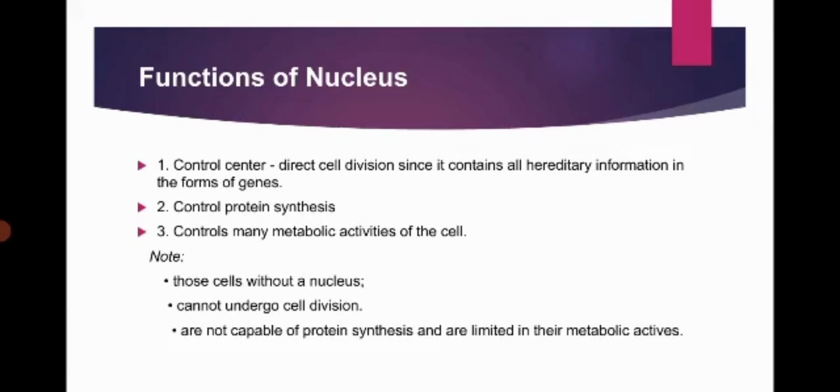Functions of the nucleus. Number 1, control center. Directs cell division since it contains all hereditary information in the form of genes. Number 2, controls protein synthesis. Number 3, controls many metabolic activities of the cell. Note, those cells without a nucleus cannot undergo cell division, are not capable of protein synthesis, and are limited in their metabolic activities.